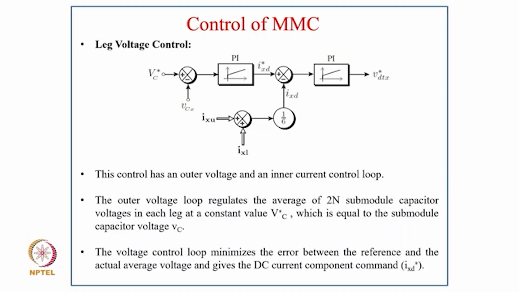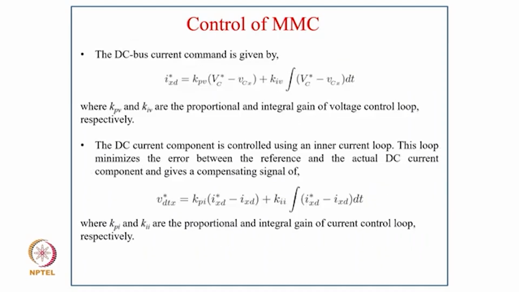So this control has an outer voltage loop and an inner current loop, and the outer voltage loop regulates the average of the 2N submodule capacitor voltages in each leg at a constant value of VC star, which is equal to the submodule capacitor voltage VC. The voltage control loop minimizes the error between the reference and the actual voltage and gives the DC current component, which is commanded as IXD star. So the DC bus current command is given as IXD star equal to KPV in bracket VC star minus VCX plus KIV integral VC star minus VCX dt,